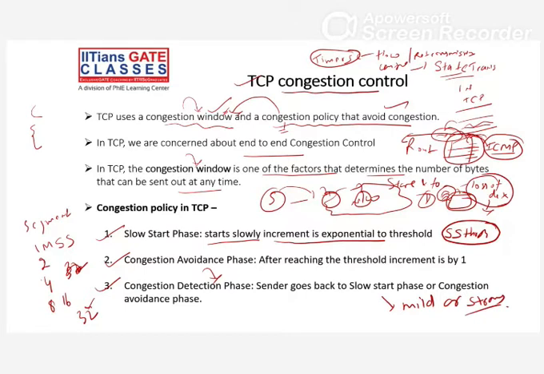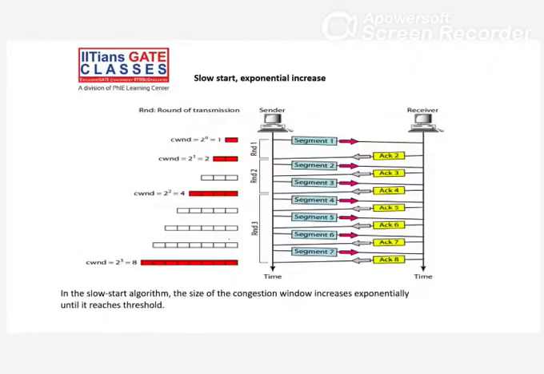So how do we avoid the congestion? Let's see one by one. First of all, see the slow start. Before starting this, how will we decide the slow start threshold? On both sides, at the sender and the receiver, a buffer and a window size are there.